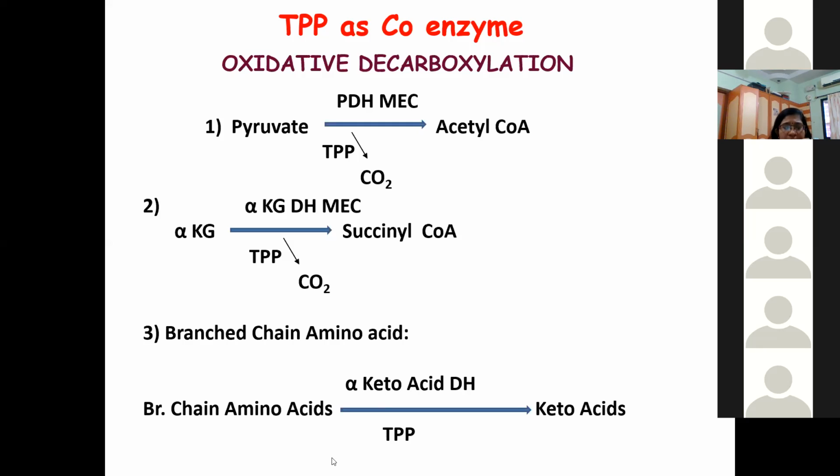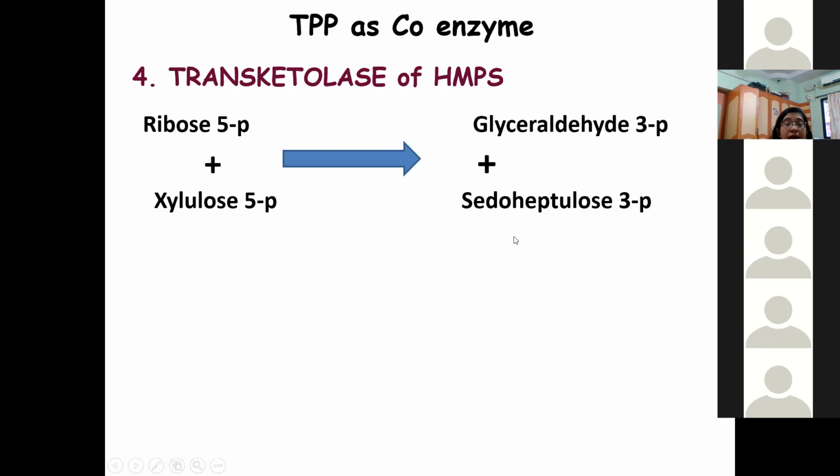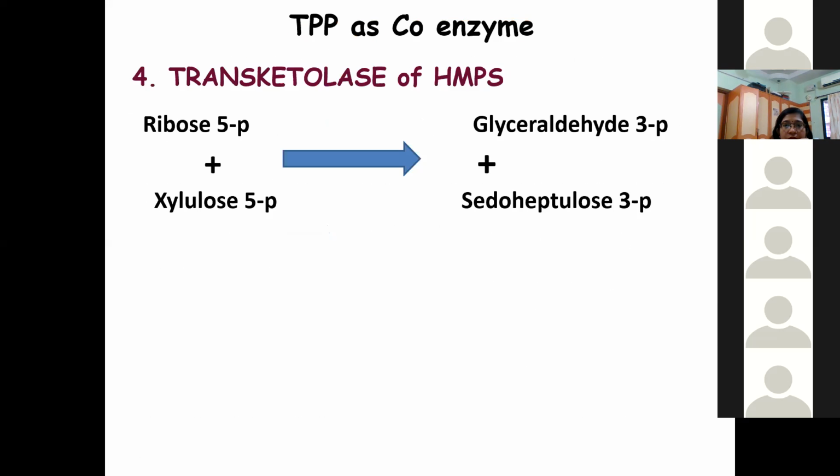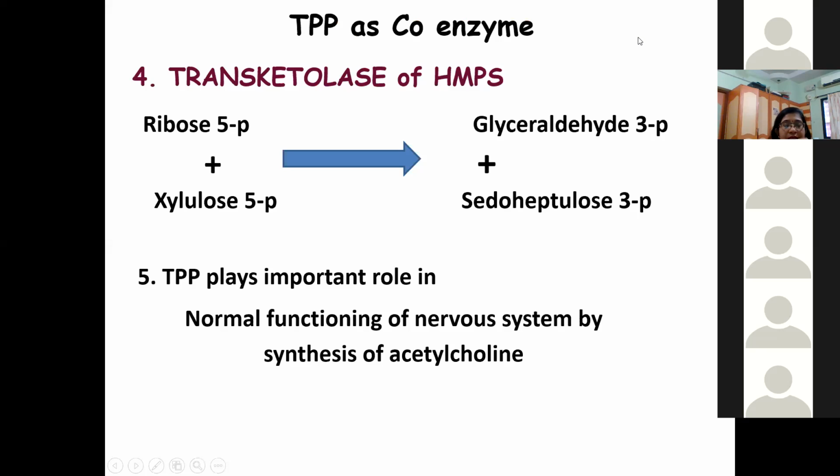These are the common reactions that happen in our cycle, in our metabolism. Pyruvate dehydrogenase, alpha ketoglutarate, and branch chain amino acids in protein metabolism. So next is transketolase, a reaction of the hexose monophosphate (HMP) shunt, where ribose 5 phosphate plus xylulose 5 phosphate will form glyceraldehyde 3 phosphate plus sedoheptulose 7 phosphate. The next is thiamine pyrophosphate.